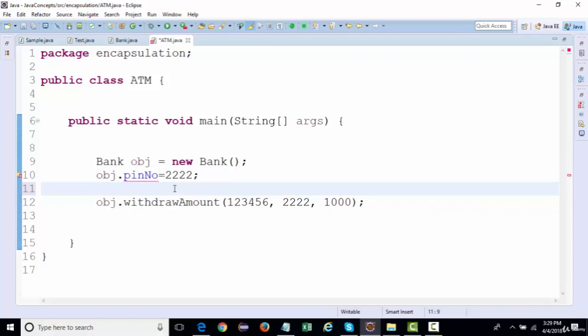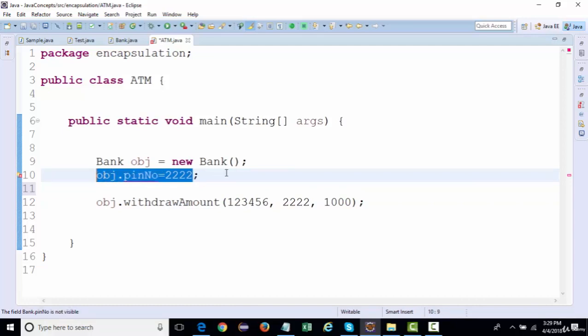But if you talk about the PIN number, at times there are chances where a customer has to update his PIN, right? The update has to be done, but not directly. Only if it is a genuine customer who knows his existing PIN can he update the existing PIN to a new PIN, replacing the old PIN with the new one.